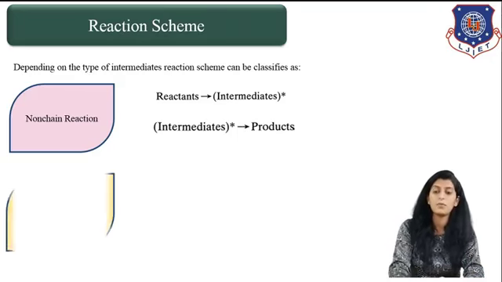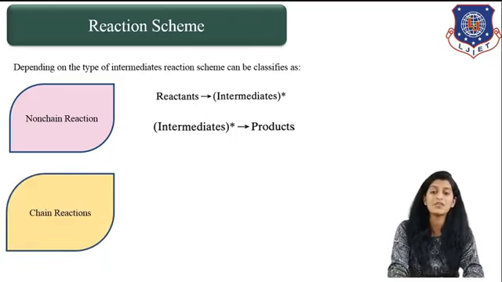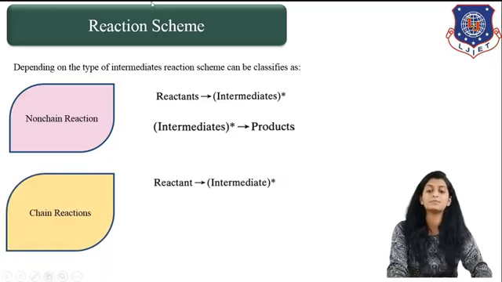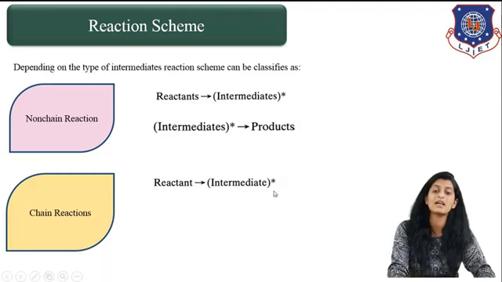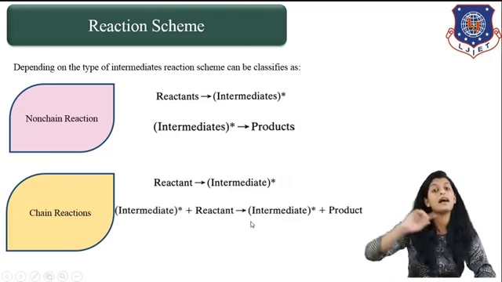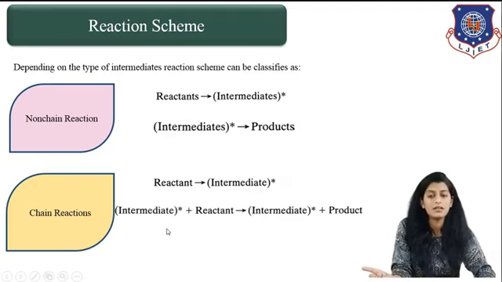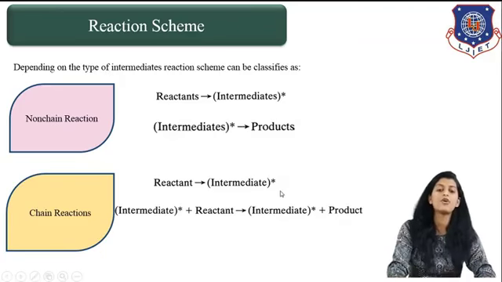And when you talk about the other category, which is chain reaction, you can see here the reactant converts itself into an intermediate. That intermediate again combines with reactant and forms some intermediate product and the final product.